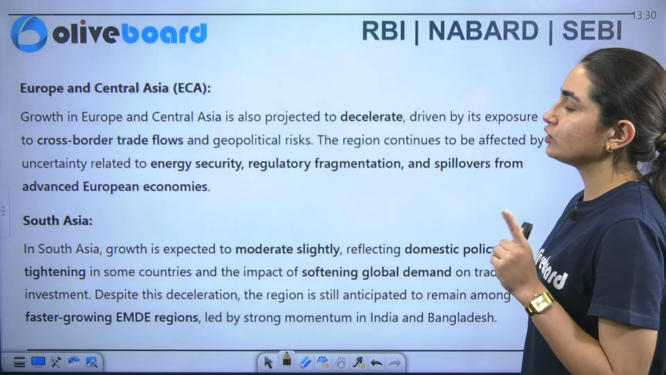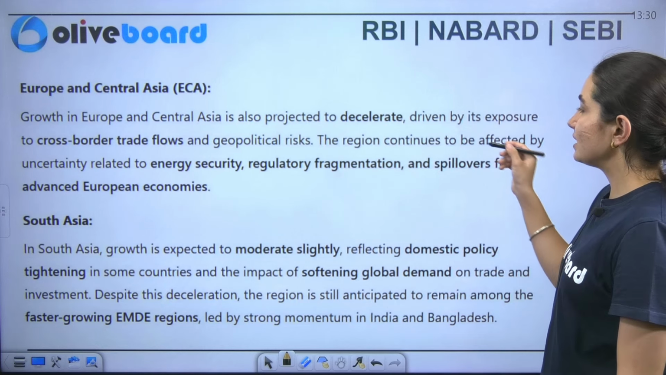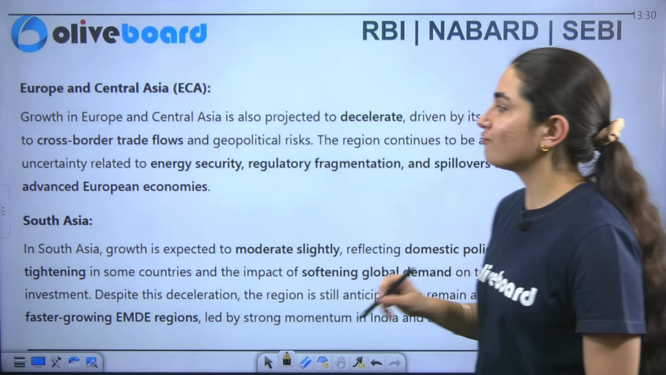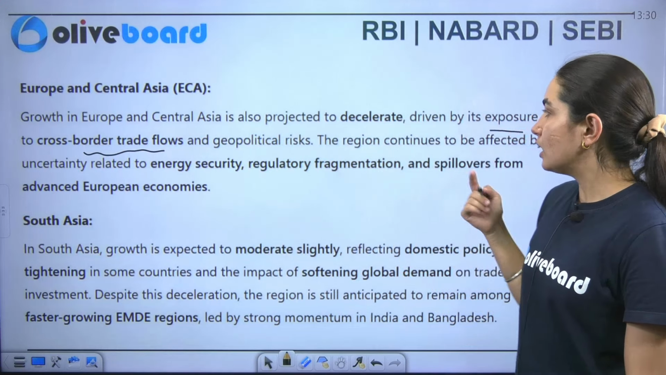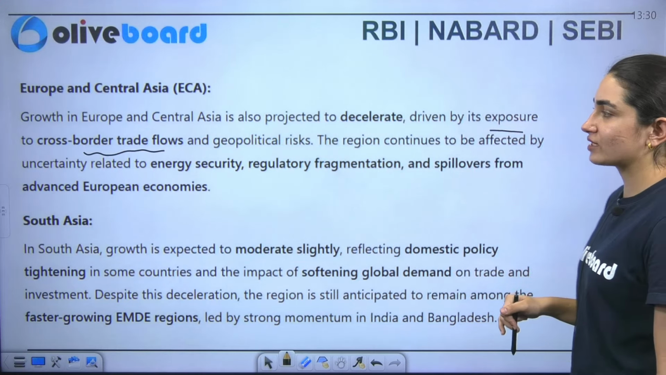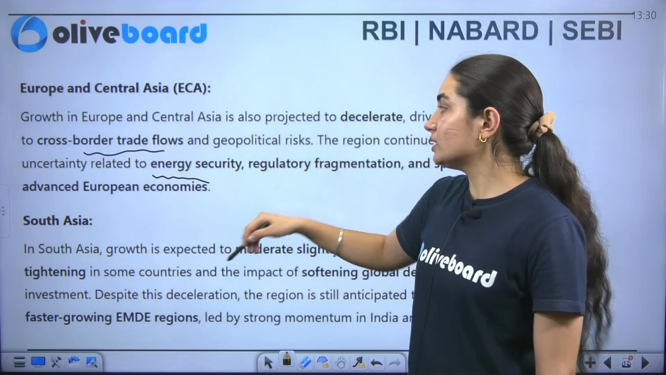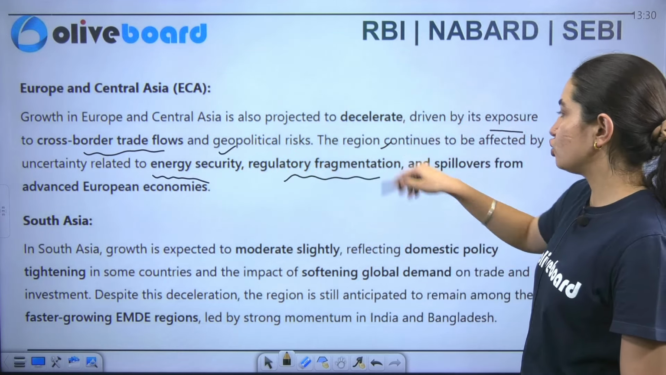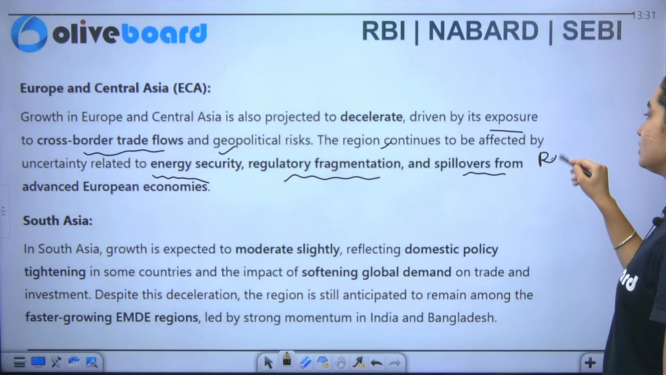Next, when I talk about Europe as well as Central Asia, again the tariffs, the trade. This is driven by the exposure of cross-border trade flows, so we need to improve it. Along with that, it also continues to be affected by the uncertainty in energy security, regulatory fragmentation as well as spillover effects from the advanced European economies. So these are the reasons behind it.